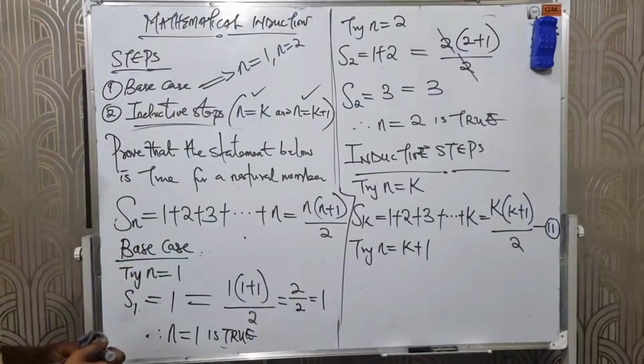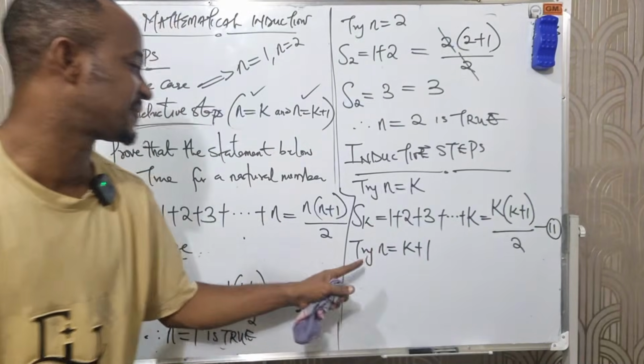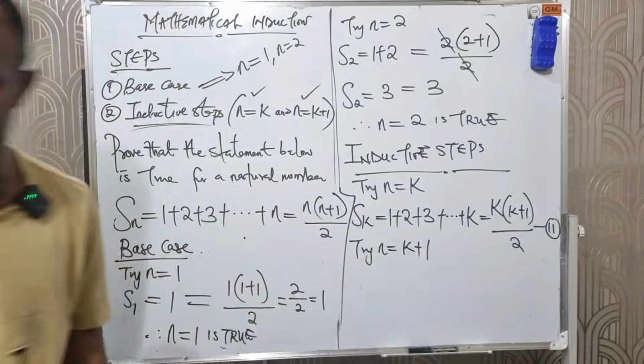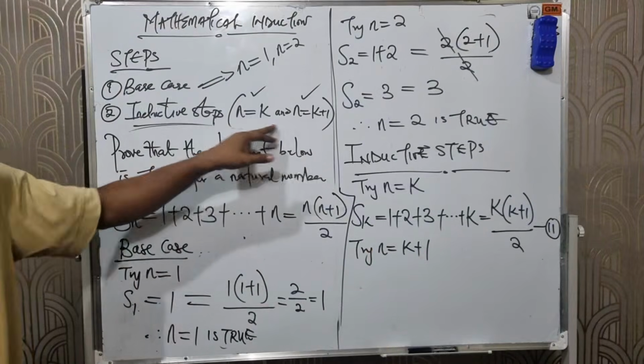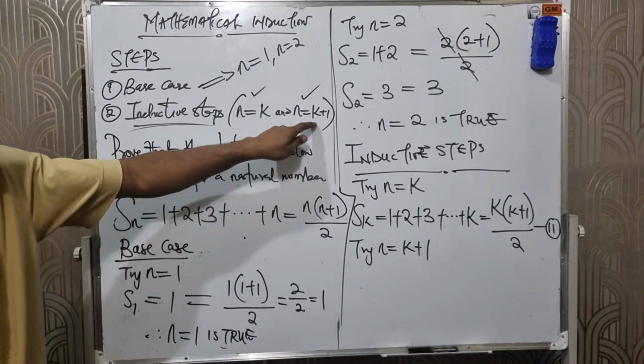All right. Now let's try n equals k plus 1. This is for Sk. Let's find n equals k plus 1, because in the inductive step, we are testing for two things. We have done this. Now let's come back to this.